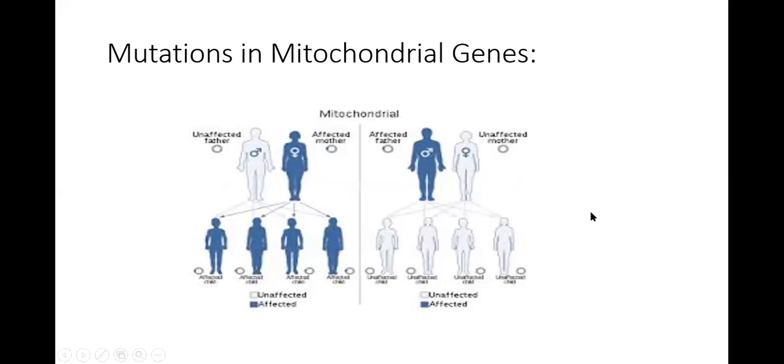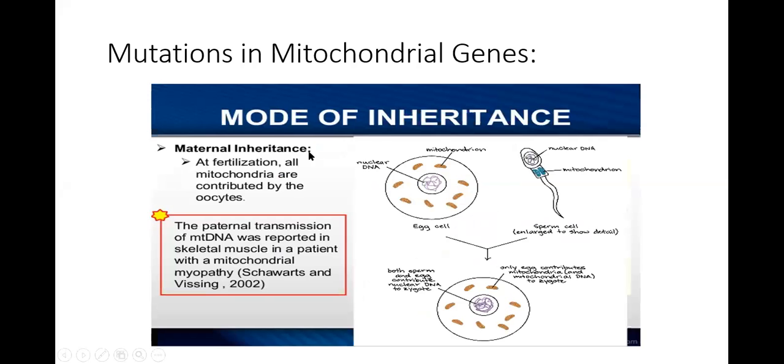So if both are affected, it is not coming from the father, but they are going to be affected through the mother. The mode of inheritance of mutations in mitochondrial genes is maternal inheritance, from the mothers. At fertilization, all mitochondria are contributed by the oocyte. The oocyte is going to give all mitochondria to the daughter cells. Sperm is not giving mitochondria to the daughter cells. This is the sperm mitochondria, this is the maternal mitochondria.